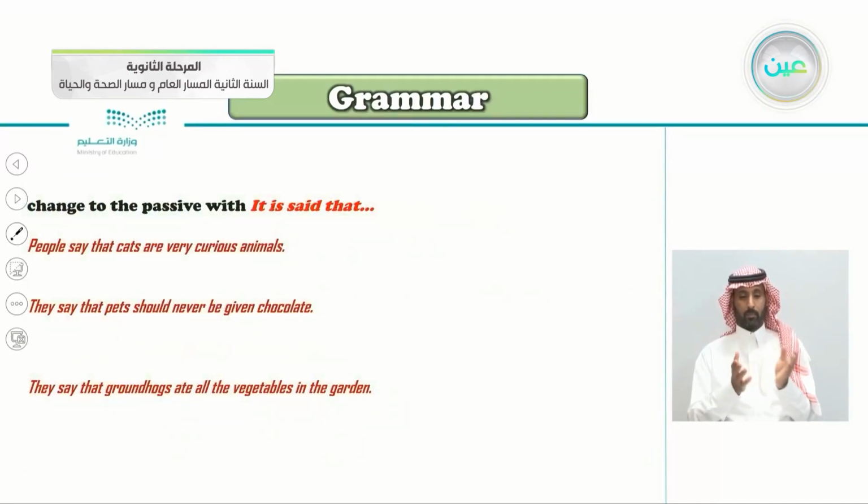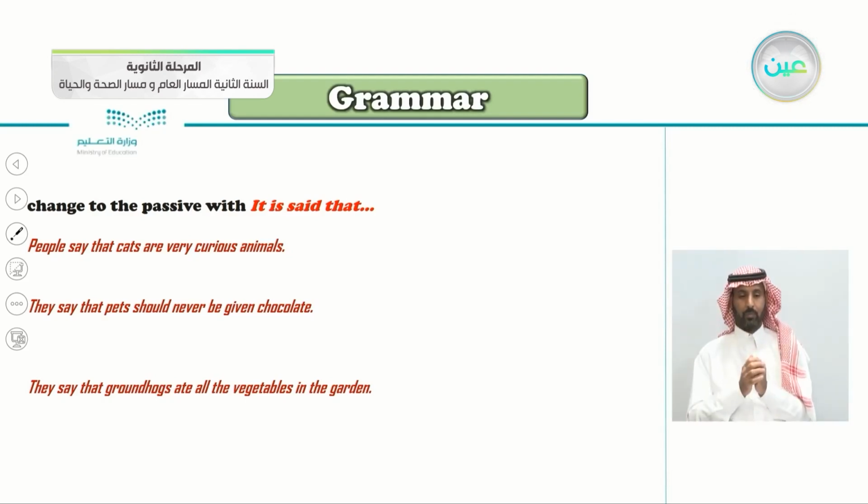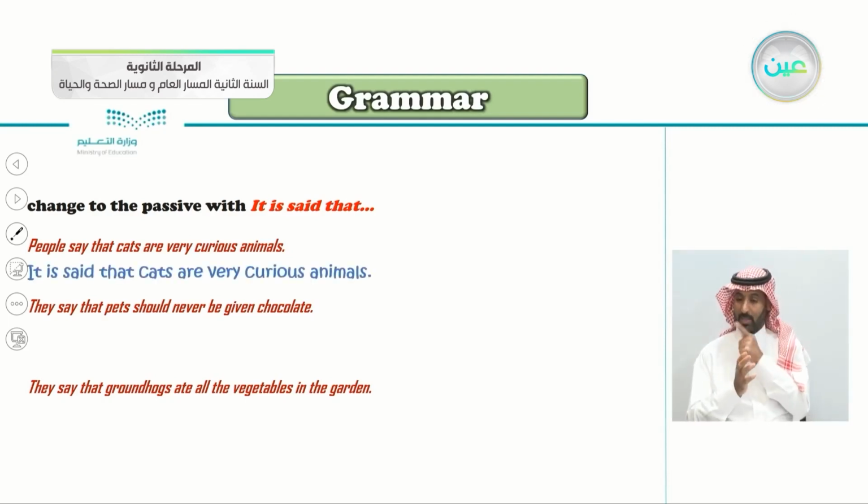So change the sentences into the passive with it is said that. Use it is said that and then continue to write the passive. People say that cats are very curious animals. People, we don't know them, say that cats are very curious animals. So what do we say here? It is said that cats are very curious animals.